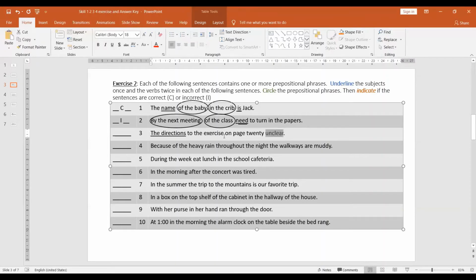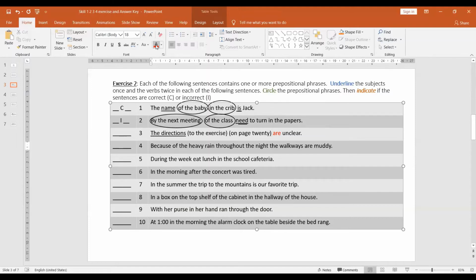We have the adjective unclear, but we do not have a verb. Oh, sorry, it is supposed to be are unclear because the directions is more than one. And then we have the prepositional phrases to the exercise and on page 20.